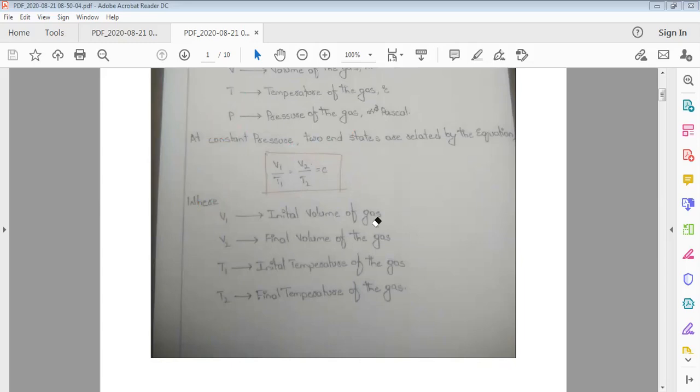So V1 represents initial volume of the gas, and T1 represents initial temperature of the gas, and V2 represents, after the process, that is at the second point, the final volume of the gas, and T2 represents the final temperature of the gas. At constant pressure, the relation is V by T is equal to constant, and we have two states, that is V1 by T1 is equal to V2 by T2 is equal to constant. So this is the equation.